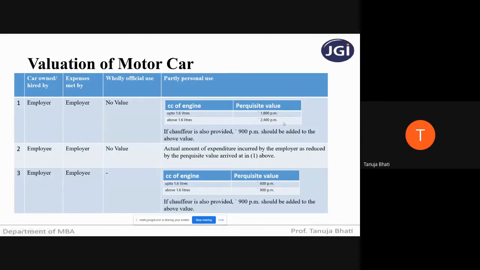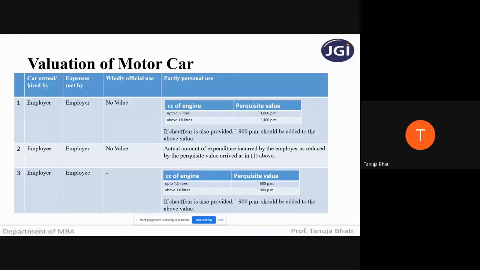Okay, along with the motor car, if the employer is also providing a driver, a chauffeur, then 900 per month should be added to the above value. You will calculate the above value, plus you should also add the value of the driver, which is fixed under the provisions as 900 per month.